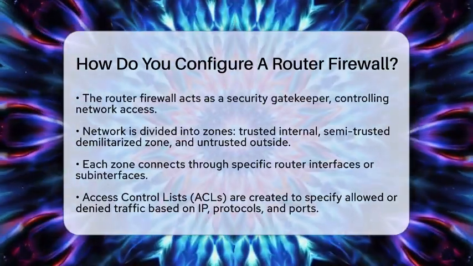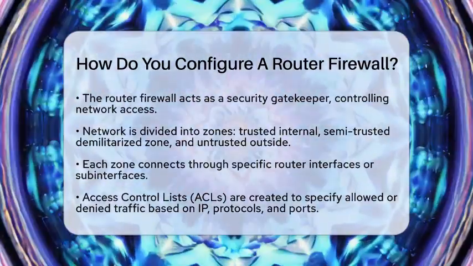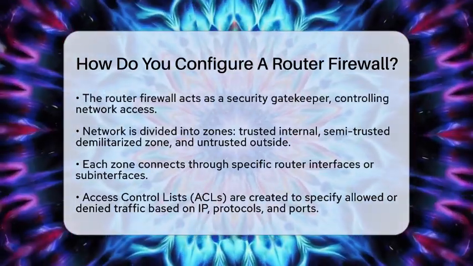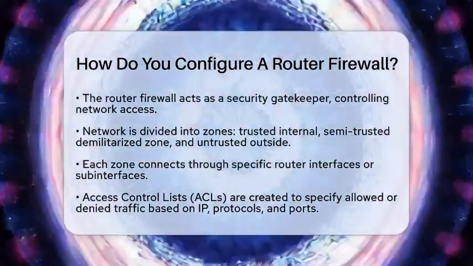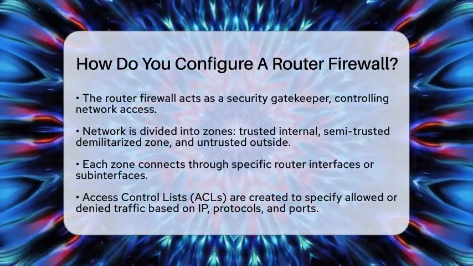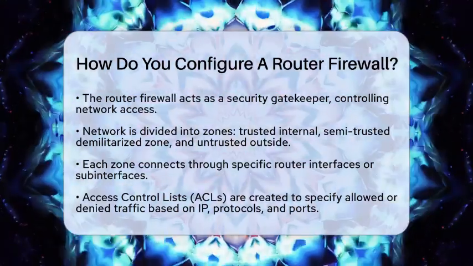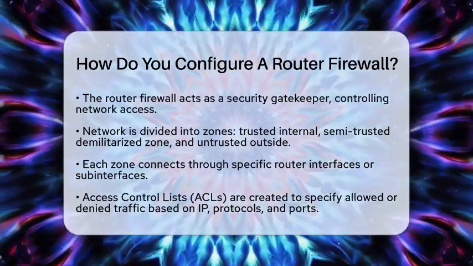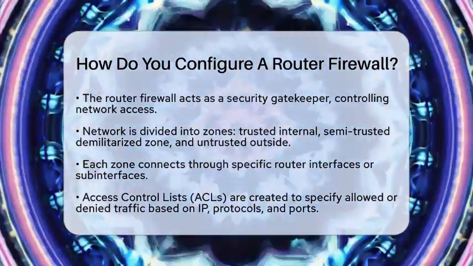First, you need to divide your network into zones. These zones include your trusted internal network, a semi-trusted zone like a demilitarized zone, and the untrusted outside world. Each zone connects to the router through specific interfaces or subinterfaces, which act like different gates.